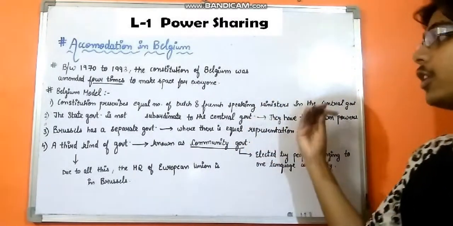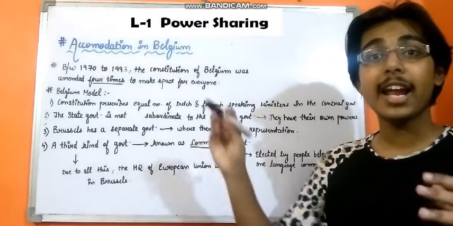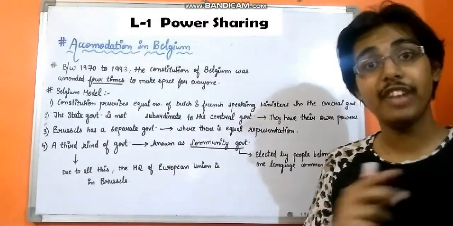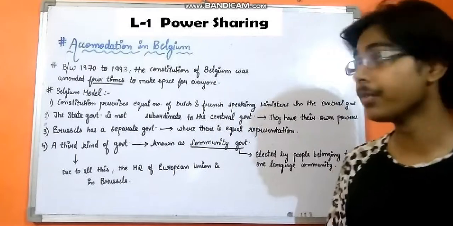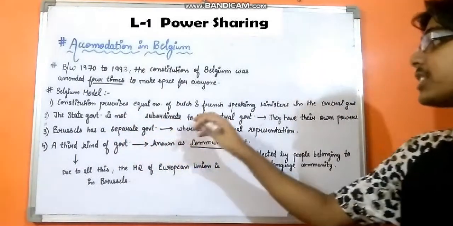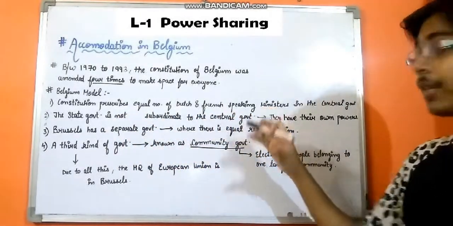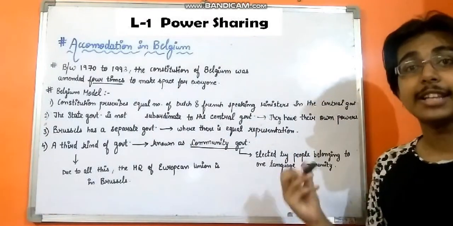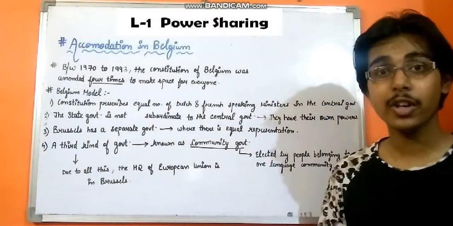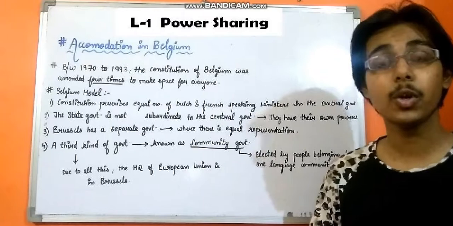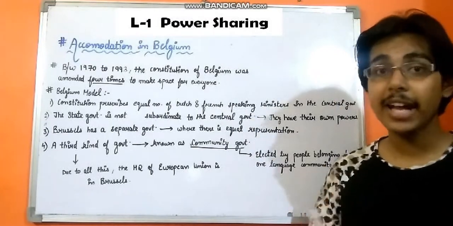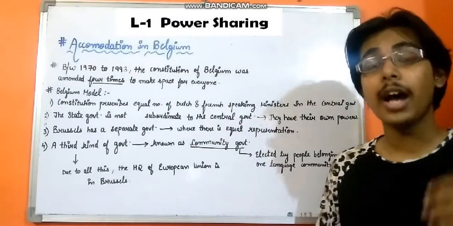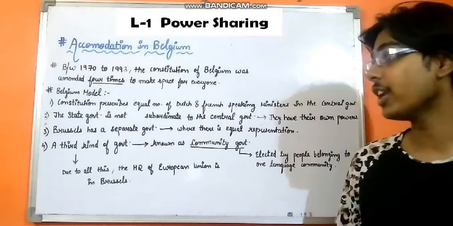in the central government. Now, there are 2 state governments of the Flemish and the Wallonia region. These state governments are not subordinate to the central government. They have their own powers. That means that the central government cannot order the state government to do something. The state governments have their own powers and are not subordinate to the central authority.